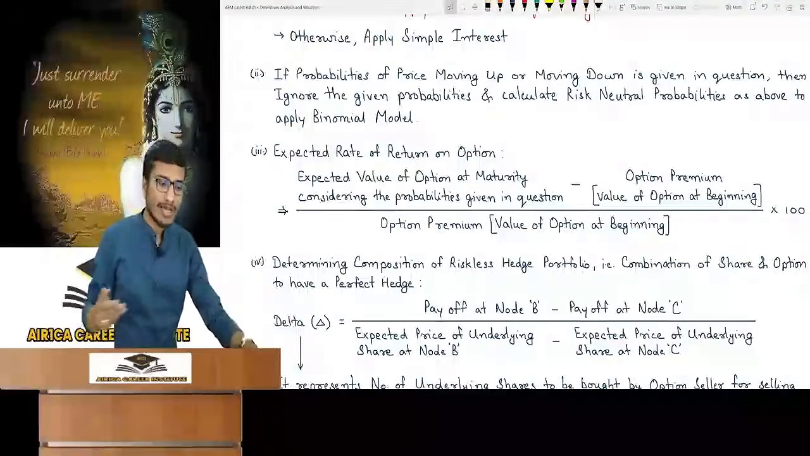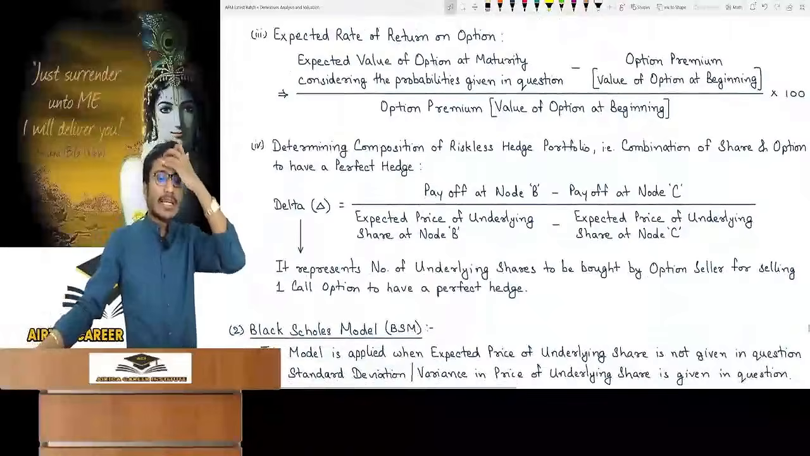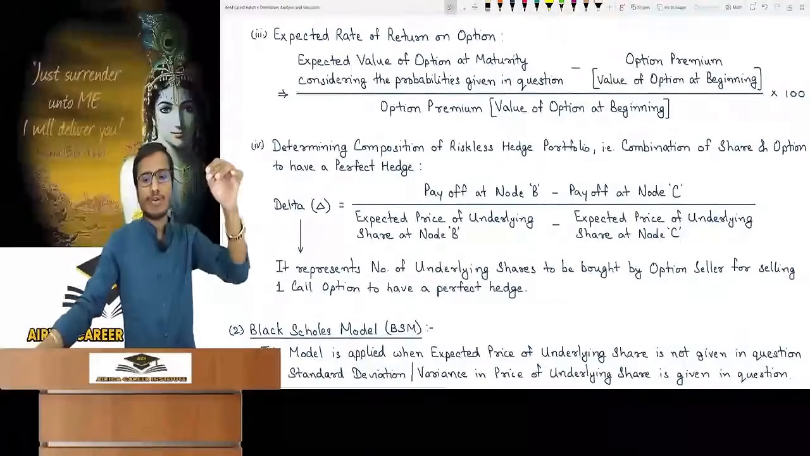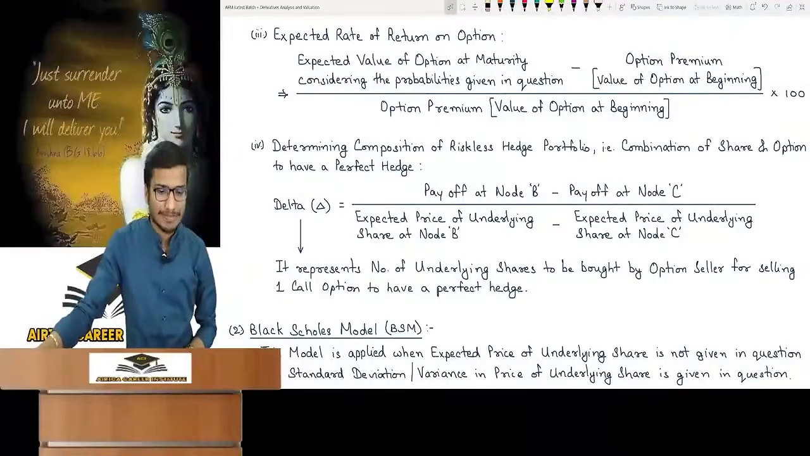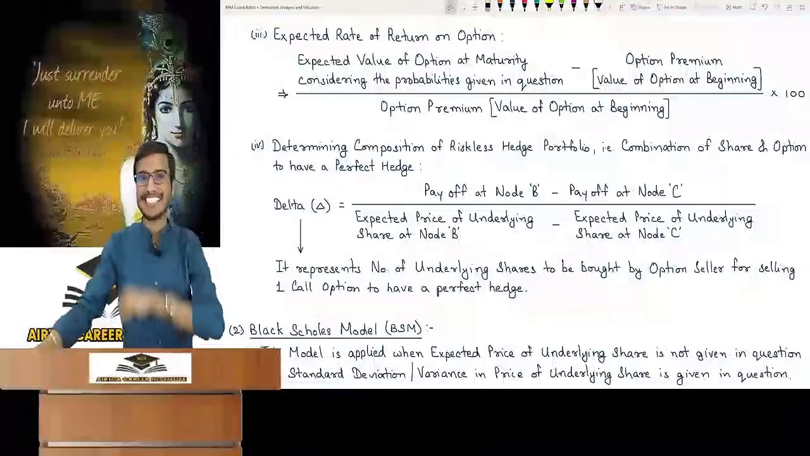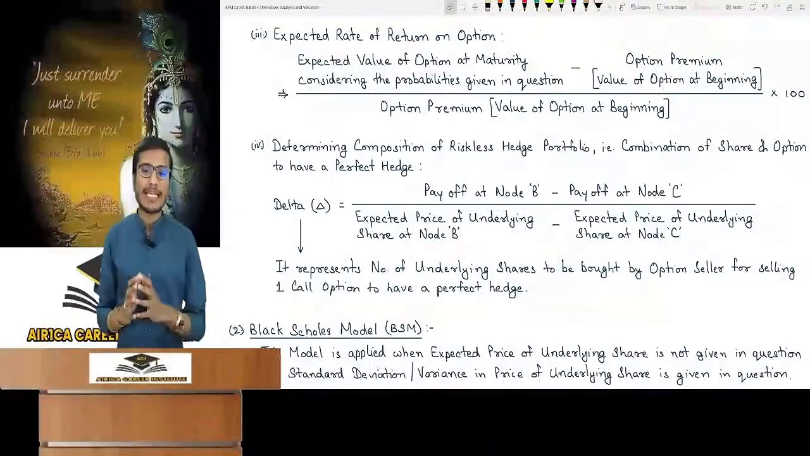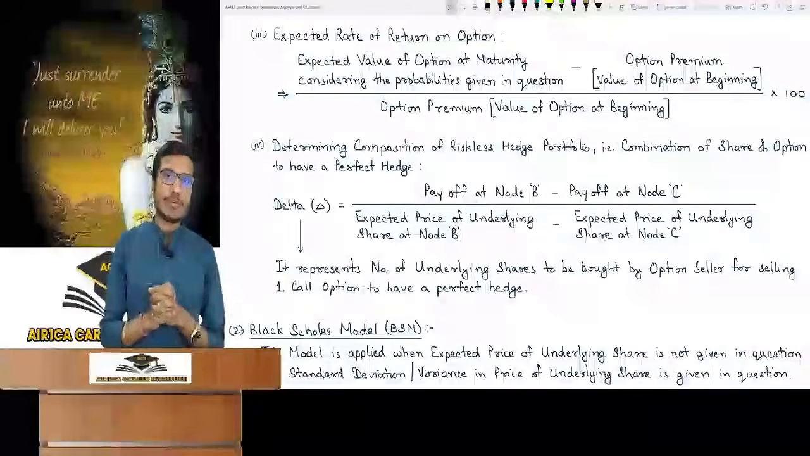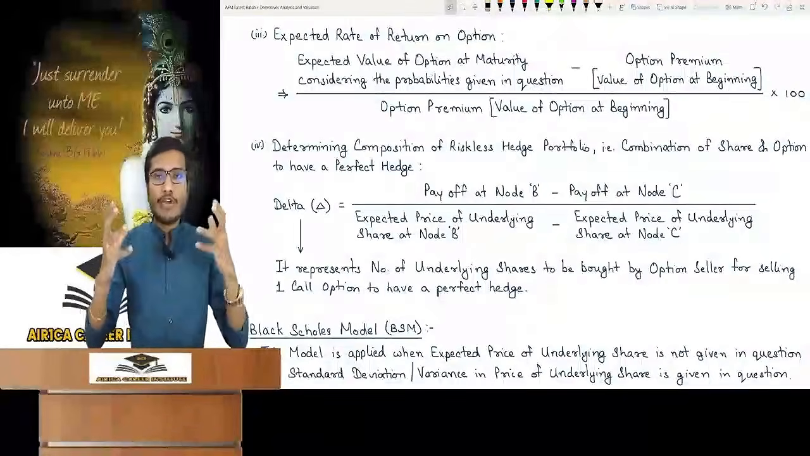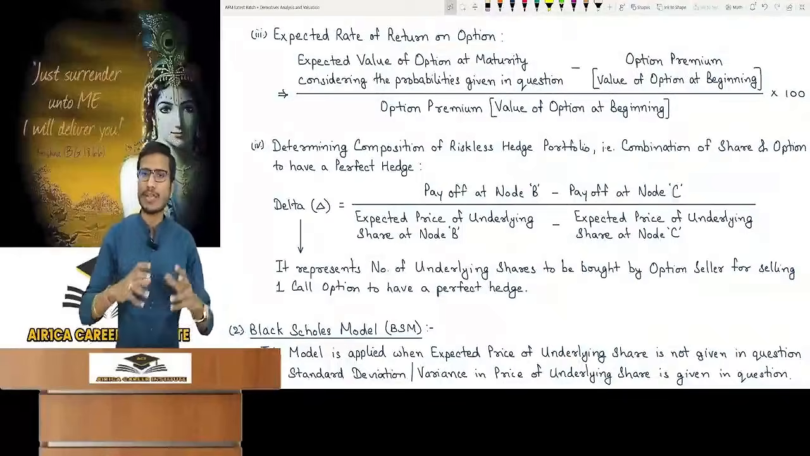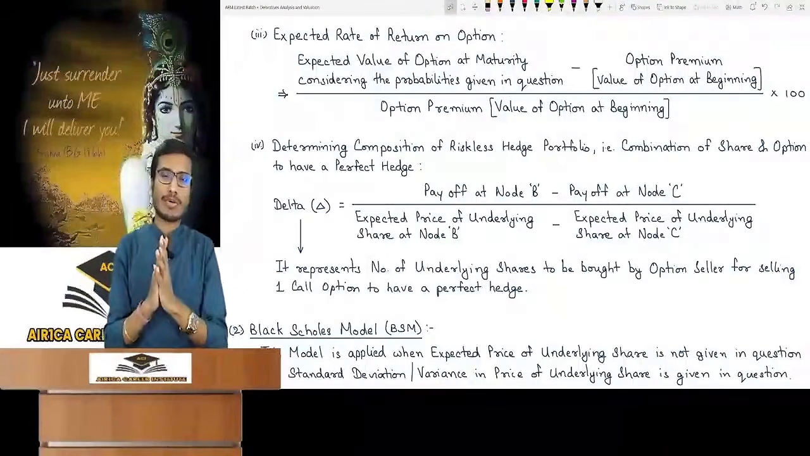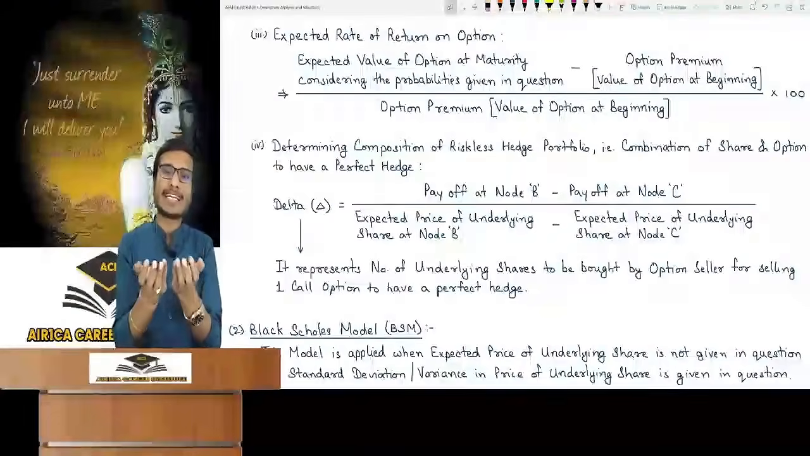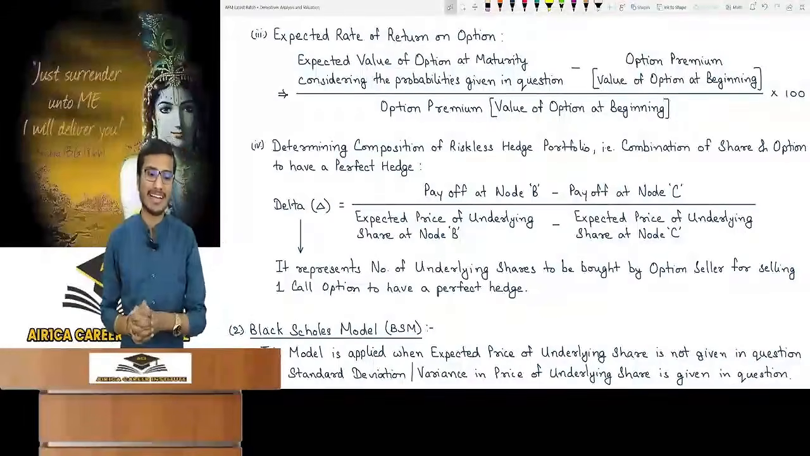Simple. Last note under this is determining composition of riskless hedge portfolio. That is combination of share and option to have a perfect hedge. What is this? This is the point of delta hedging. What have I told you in delta hedging? It is the hedge portfolio approach. This is used by the option seller to get the value of the option at the beginning. They have just modified the process a bit. Ultimate value of option at beginning will come same. Answers and everything all will be the same too.